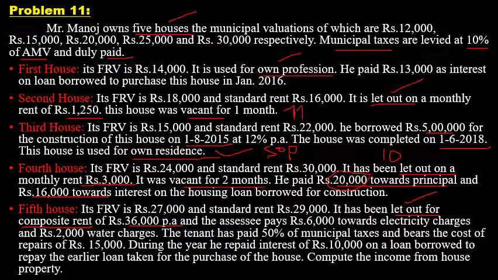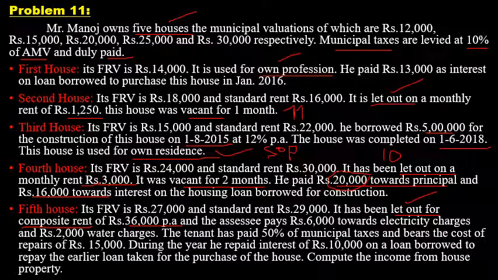Not only the rent of the building but also the rent of other facilities, like electricity or water charges, or even if security or any other facilities are provided by the owner to the tenant, and the cost of such facilities is included in the rent of the house, then it is called a composite rent.